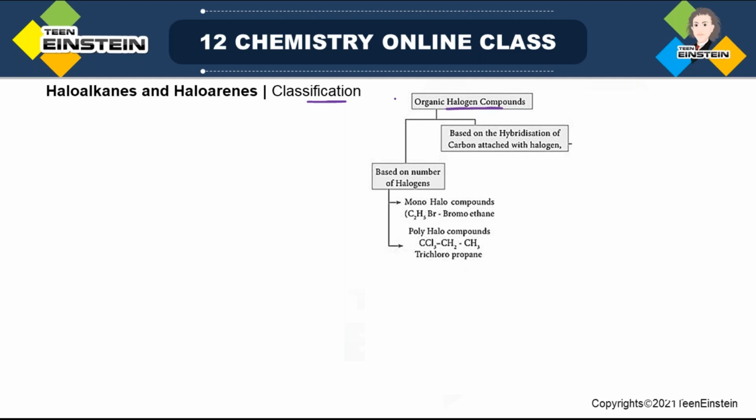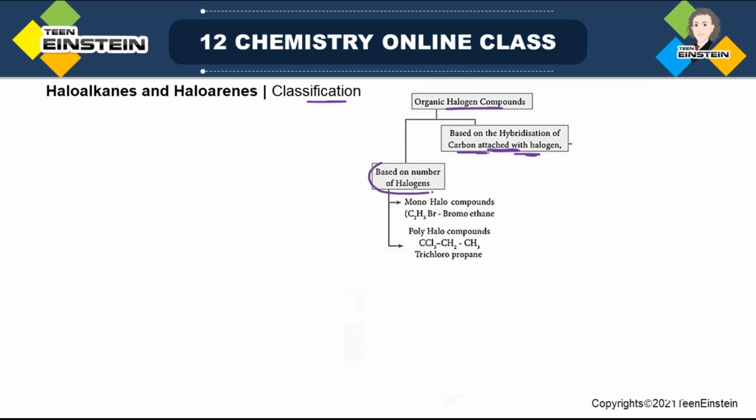Now this classification can be based on different things. The two main factors here: you can do this classification based on the hybridization of the carbon to which the halogen is directly attached. It is true that when it is a haloalkane, the carbon is sp3 hybridized, which we have already seen in the previous slide. When it is a haloarene, then the carbon is sp2. So all those things we will discuss under this heading. But first look at this left-hand side.